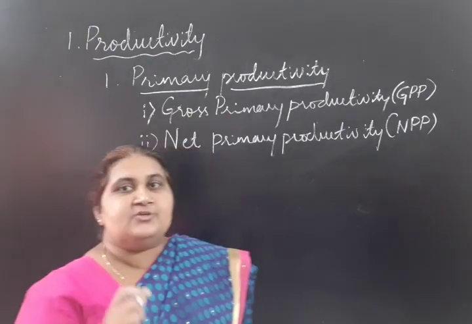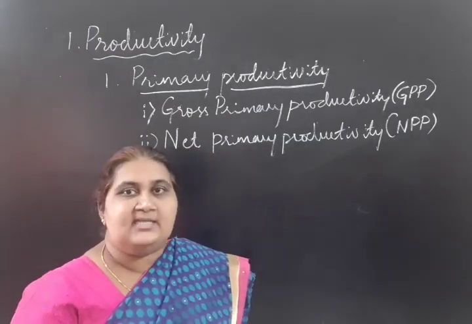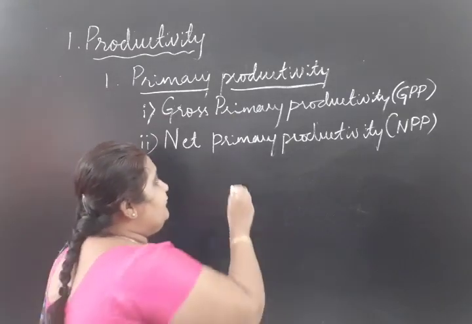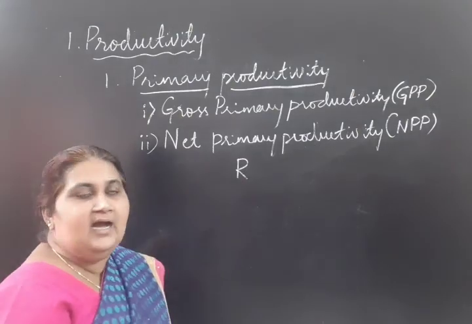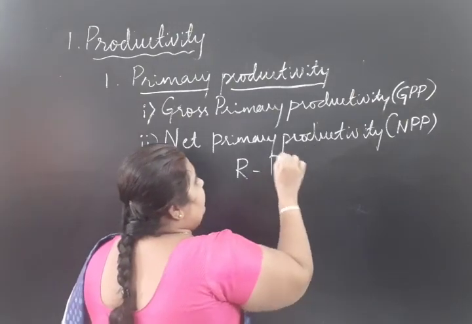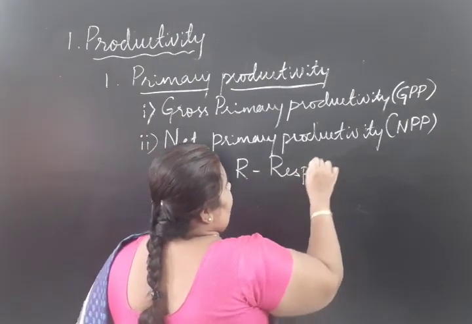That energy utilized by the green plants itself we will consider as R. What is R? R means respiration loss.